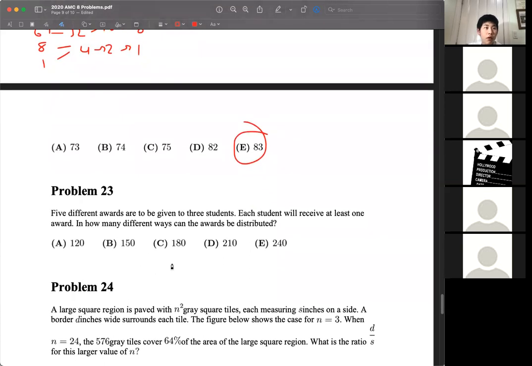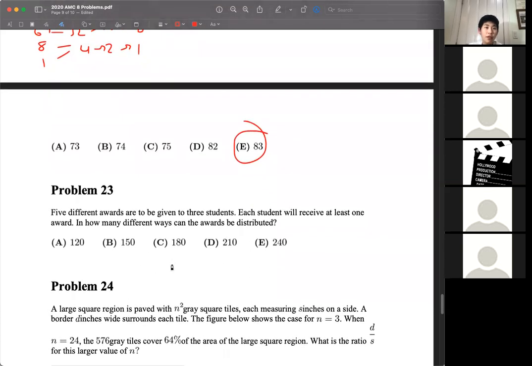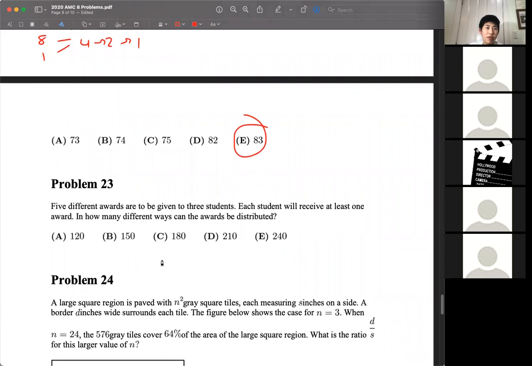Okay. Problem 23. We have 5 awards to be given to 3 students. Each student receives at least 1 award. And how many ways can they be distributed? So we're going to start with the total ways to do this, which is 3 to the power of 5. That would just be for each award picking 1 student in any way.